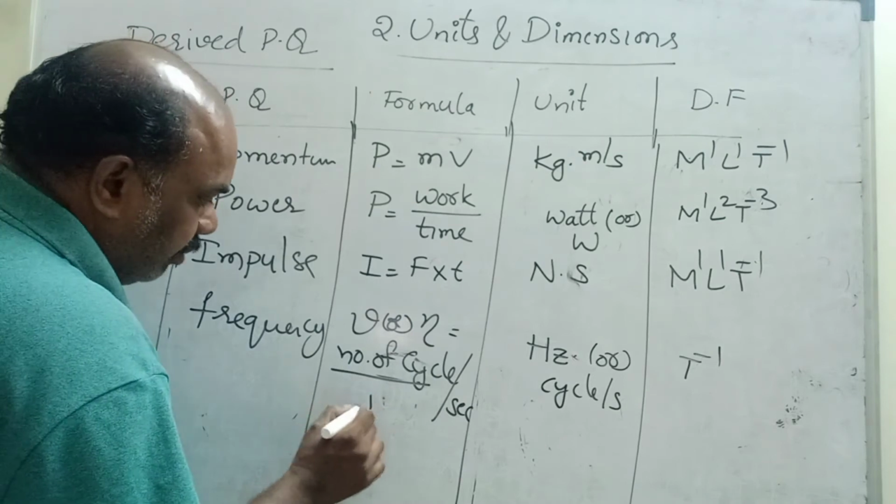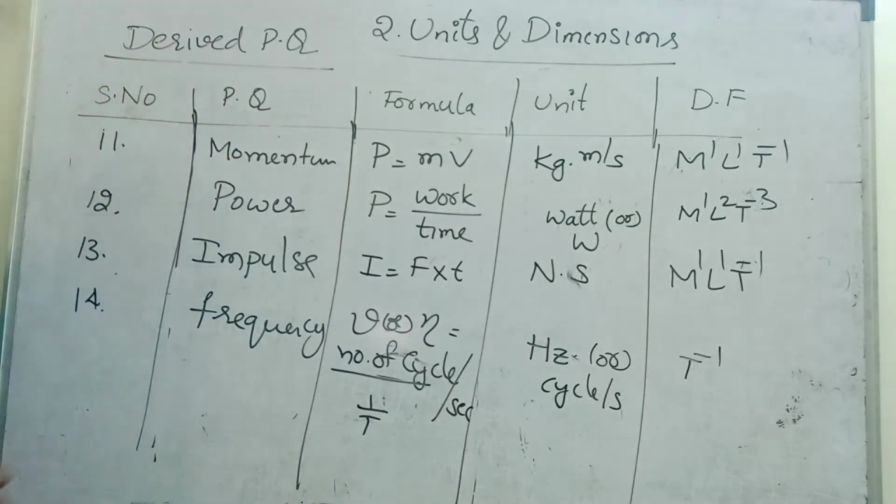The formula you can write is 1 by t also. Frequency is equal to 1 by time period. Please note down, children.